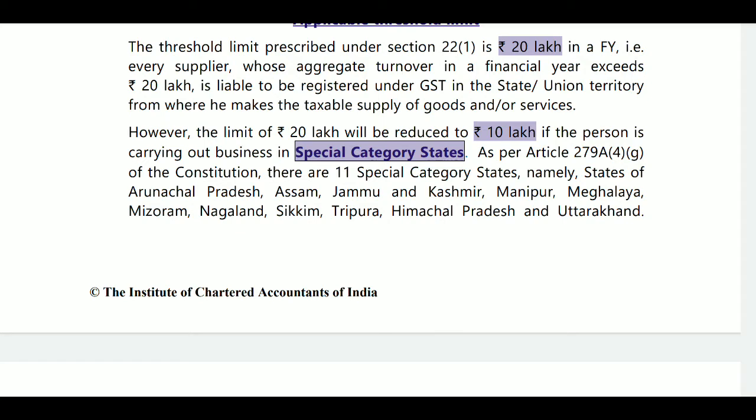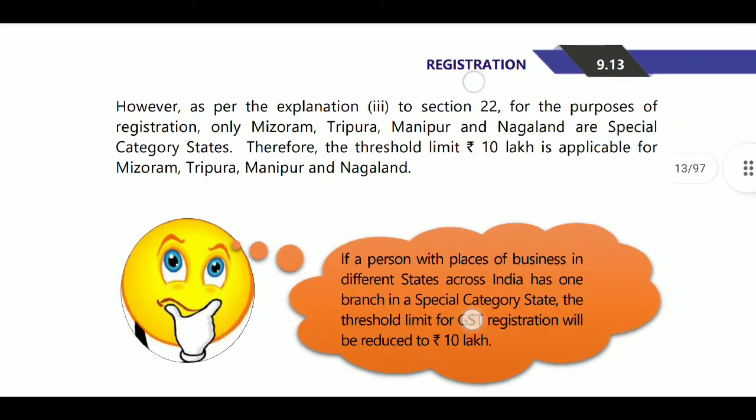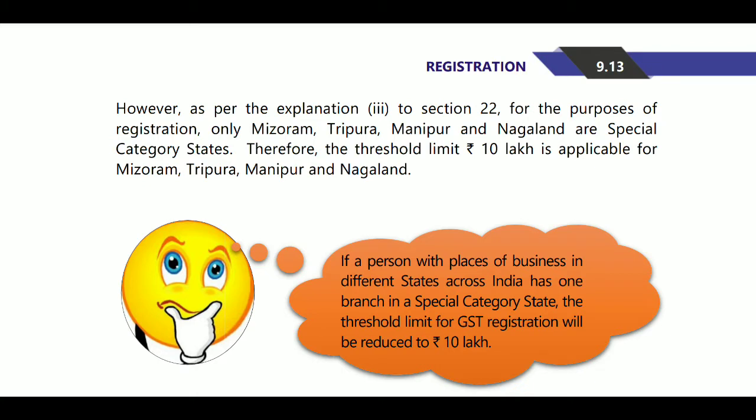What is there in this 10 lakhs category? The 10 lakh category will be only 4 states. Actually 4 states, where 20 lakhs is reduced to 10 lakhs. That is Mizoram, Tripura, Manipur, Nagaland. These 4 states' turnover will be 10 lakhs for the supplier of goods and services.